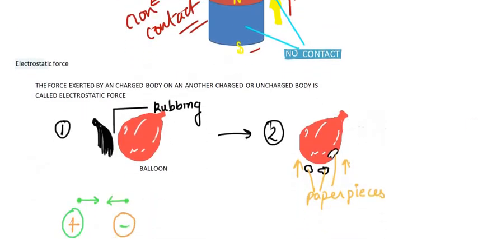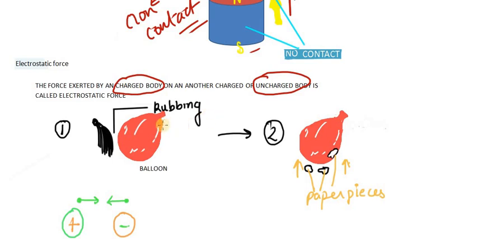Now let's talk about electrostatic force. The force exerted by a charged body on another charged body or uncharged body is what we call electrostatic force. Let's talk about the first case, where a charged body applies a force on an uncharged body.